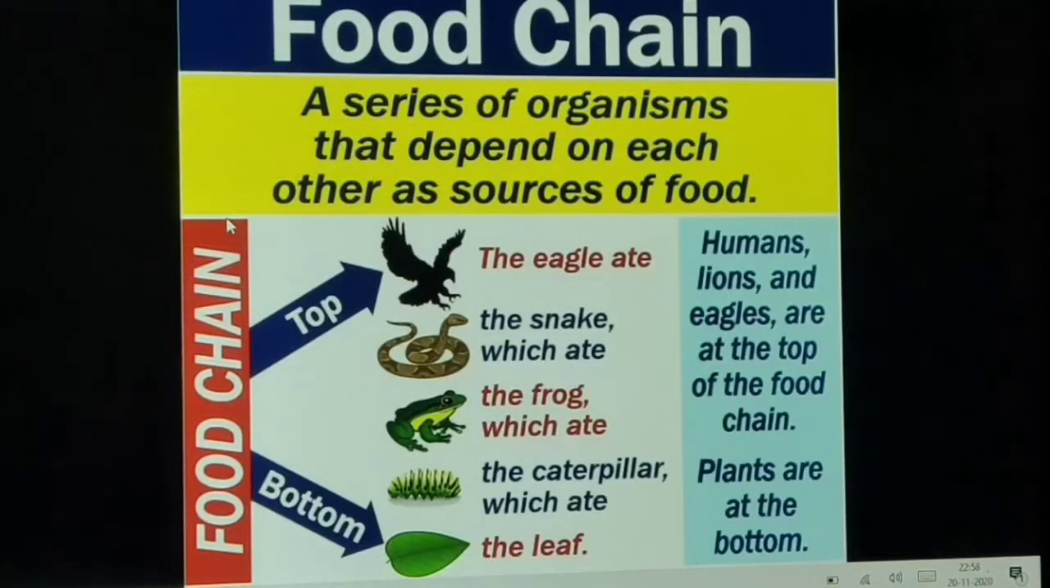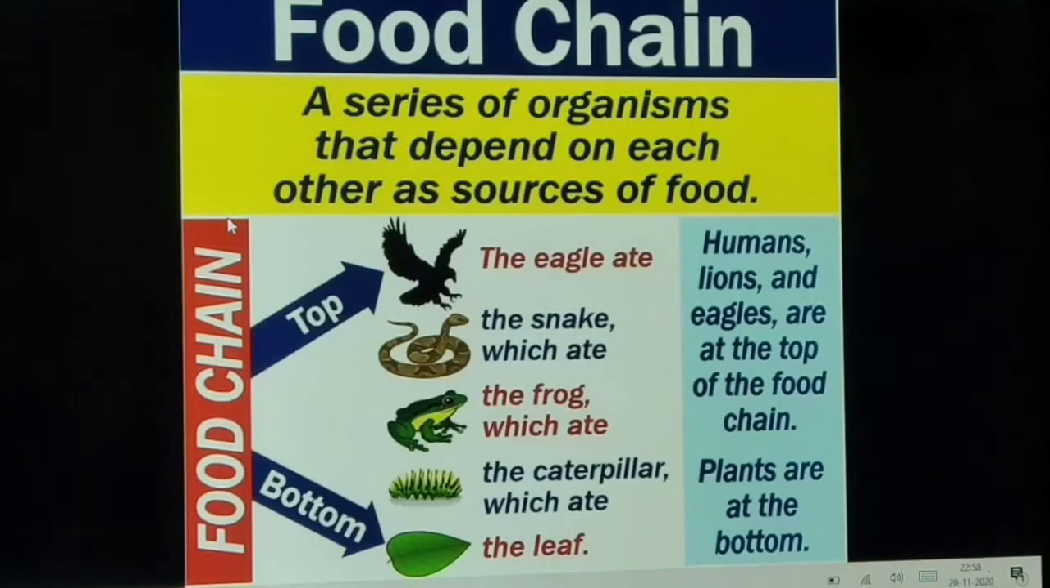Next topic is food chain, a series of organisms that depend on each other as sources of food. This food chain is formed because of a series of organisms feeding on one another. This series of organisms taking part at various biotic levels